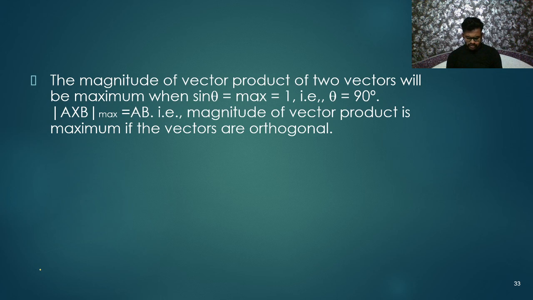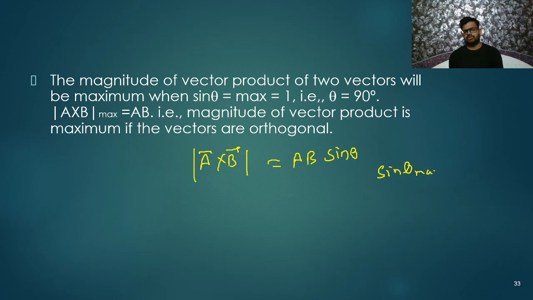Okay, my dear friends, let us talk about this. What is the meaning of this? The magnitude of the vector product of two vectors. Let's say two vectors are given, A vector and B vector. A cross B, its magnitude is AB sine theta, right? Direction is gone because I'm taking the magnitude. So it will be maximum when sine theta is maximum.